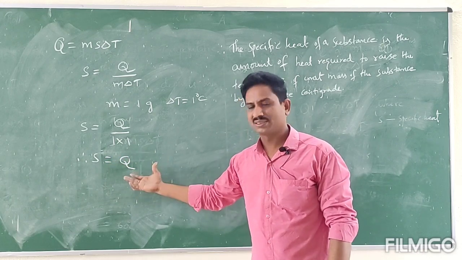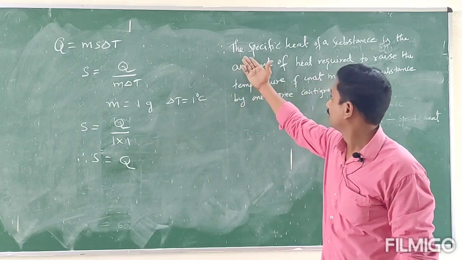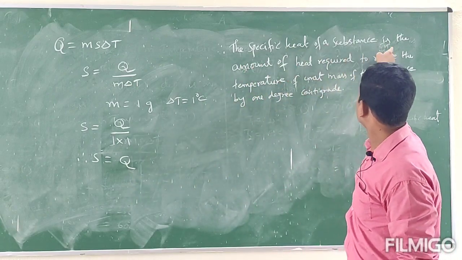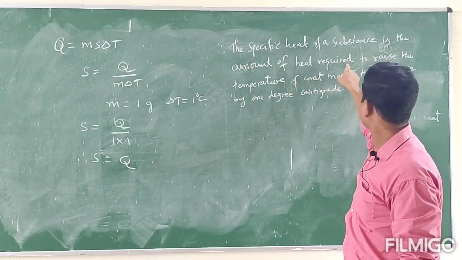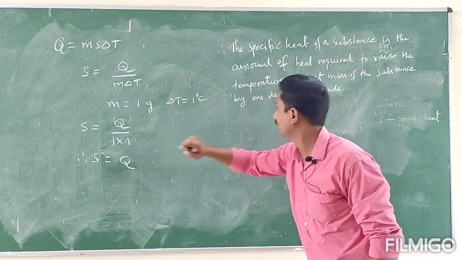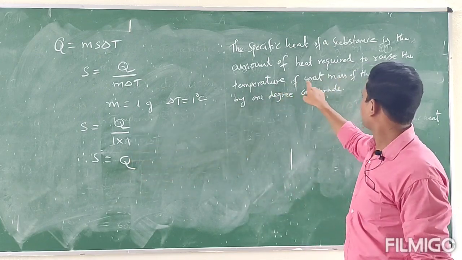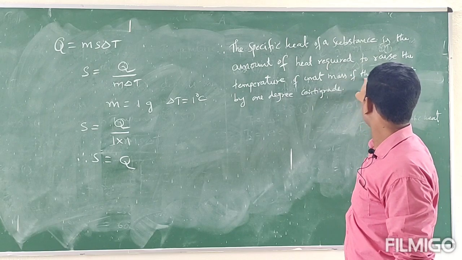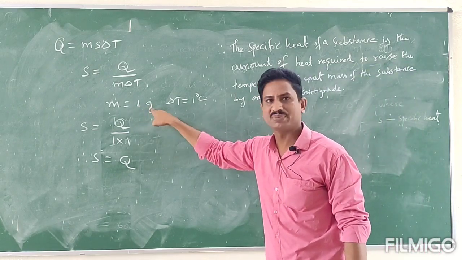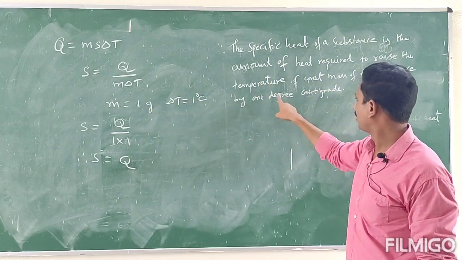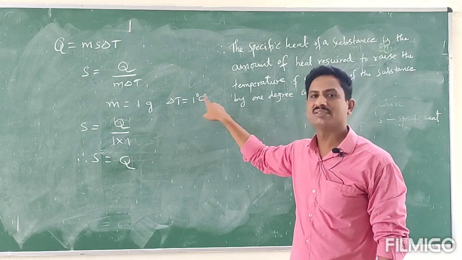So let us define specific heat. The specific heat of a substance is the amount of heat required to raise the temperature of unit mass of the substance by 1 degree centigrade.